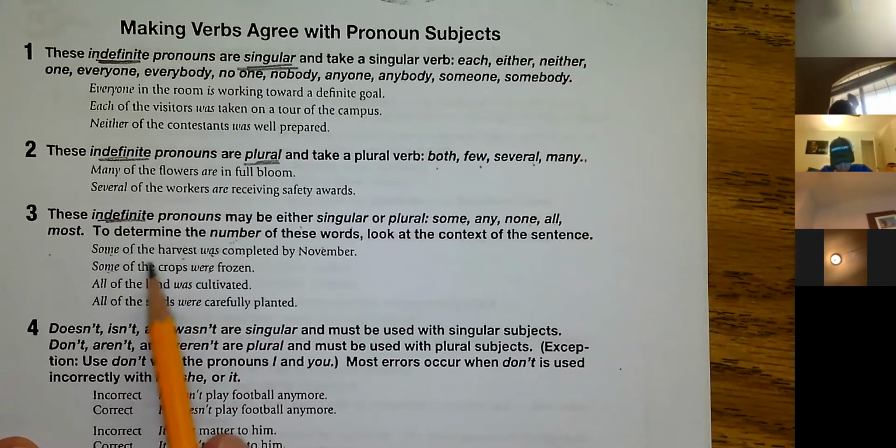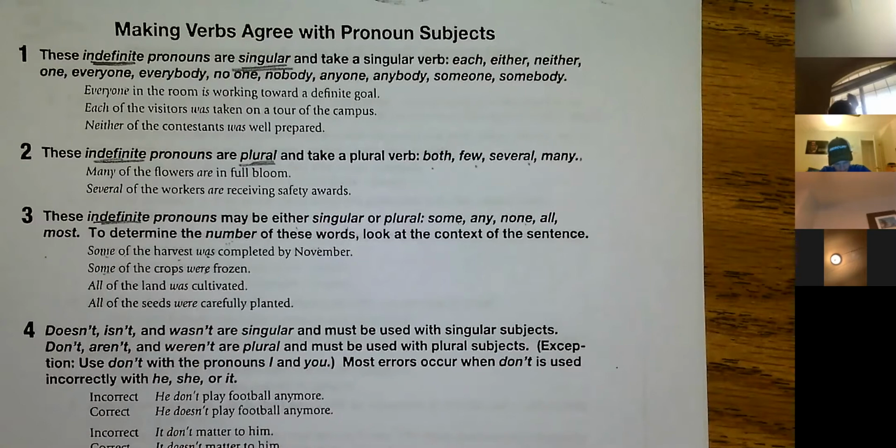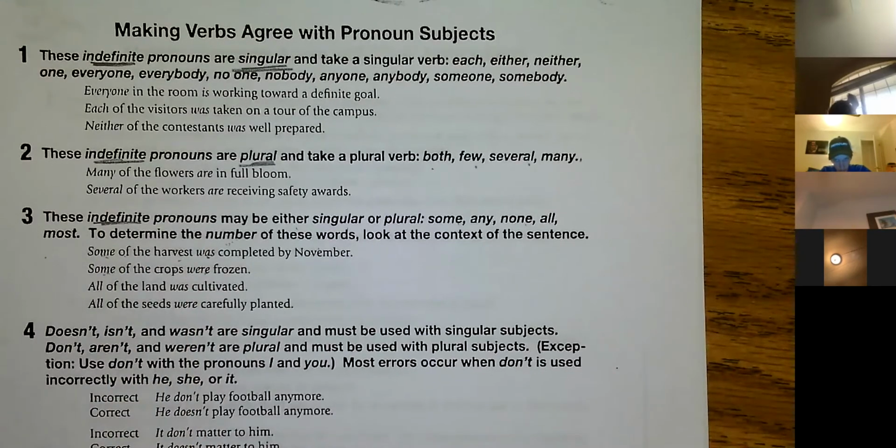Now, if you said some of the crop without an S, it would be was. Some of the crop was frozen, because that would be just the corn, right? But in this case, some of the crops, it's some of the corn and some of the beans and some of the radishes and some of the carrots, okay? That's how that works.